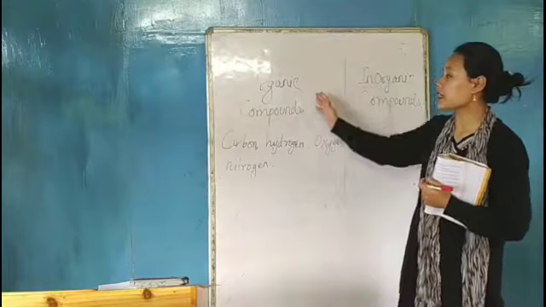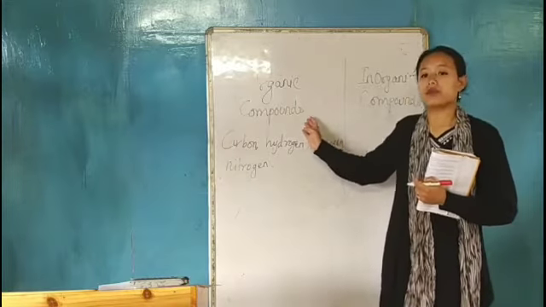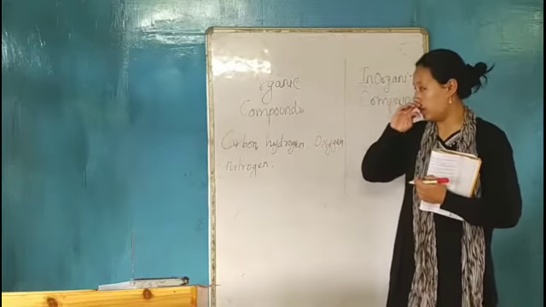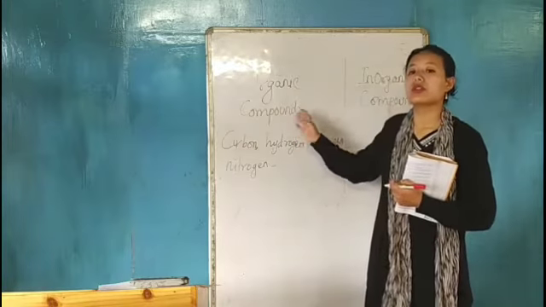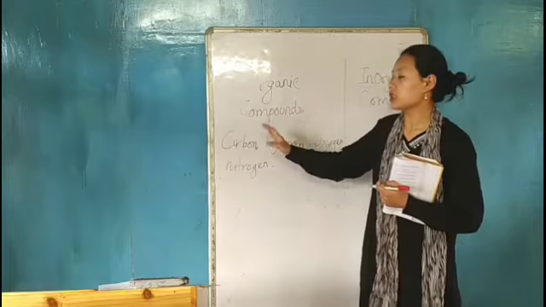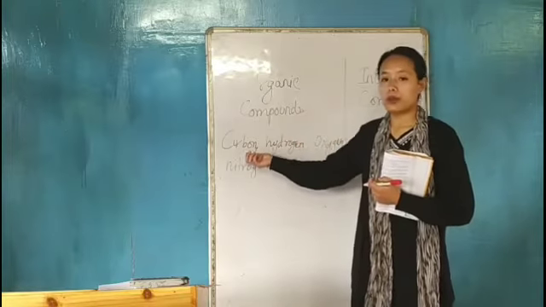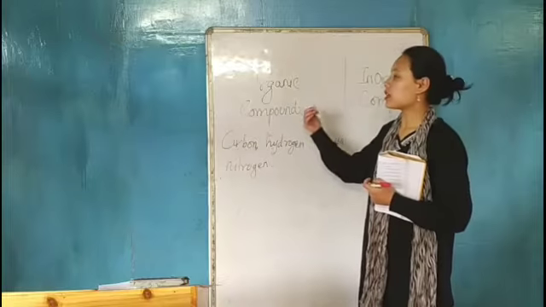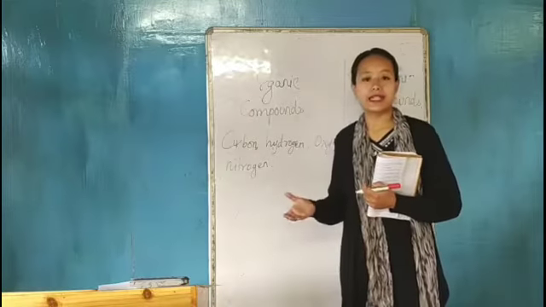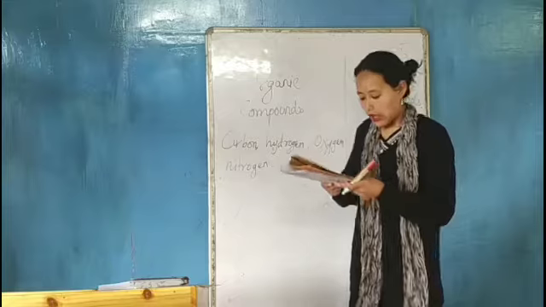So organic compounds contain carbon, hydrogen, oxygen and nitrogen, and are obtained from plants and animals.